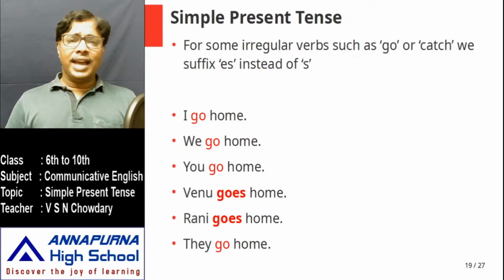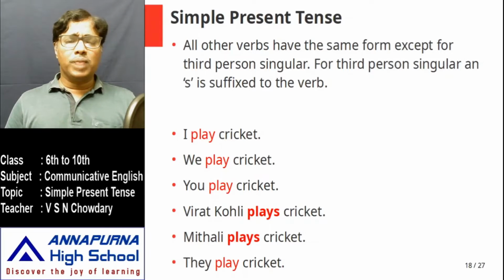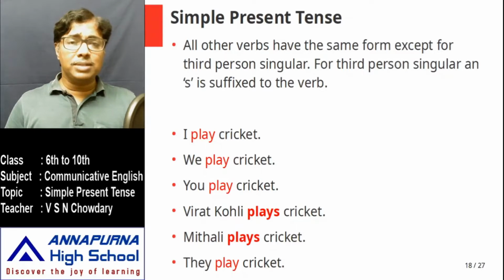Simply attach an s to the v1 form of the verb when the subject is a third person singular. For everything else, don't change the form of the verb. Some people unnecessarily attach this s. "I belongs to Mandapeta" is not correct because it is first person singular. So you should say I belong to Mandapeta. We belong to Mandapeta. You belong to Mandapeta.